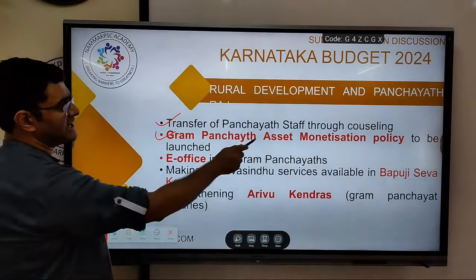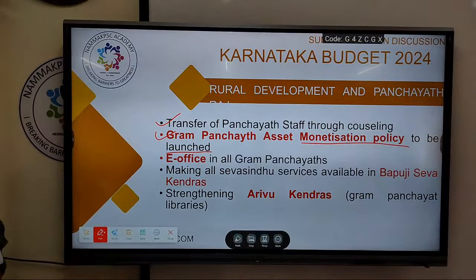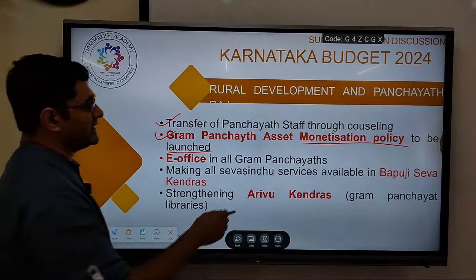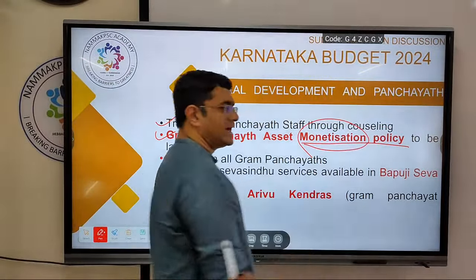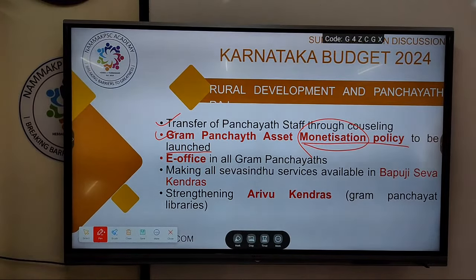Next, a Gram Panchayat asset monetization policy is to be launched, so that it can generate revenue for the panchayats. Currently they are dependent on the state government for grants. They don't actually have any source of revenue for themselves other than a little bit of taxes or fees that they collect from the local people. By monetization of their assets, more sustainable revenue can be generated.